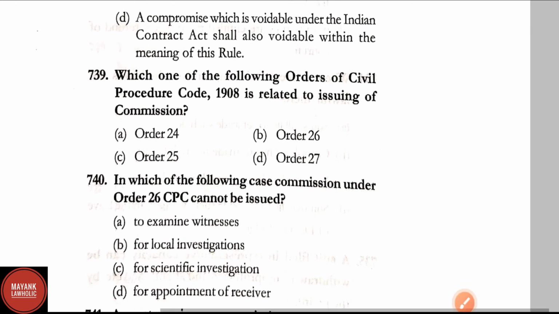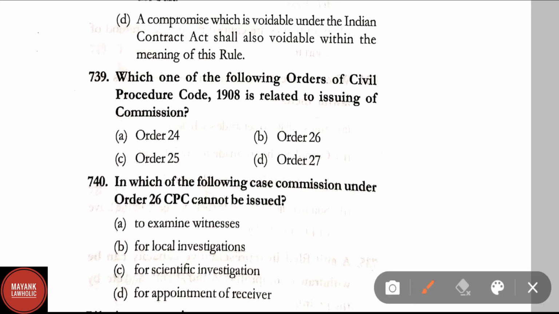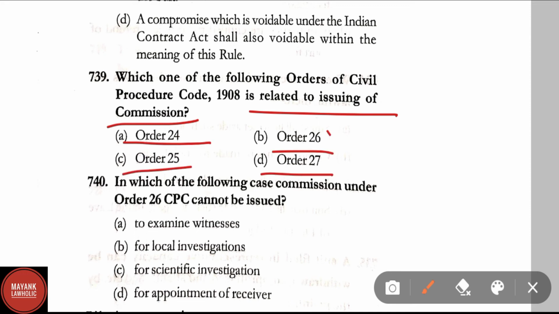Question number 739. Which one of the following orders of the CPC is related to issuing of commission? Order 24, Order 26, Order 25, Order 27. Correct answer here is option B, that is Order 26.